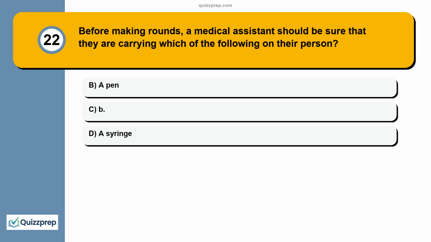Question 22. Before making rounds, a medical assistant should be sure that they are carrying which of the following on their person? A. A pen. B. The syringe.